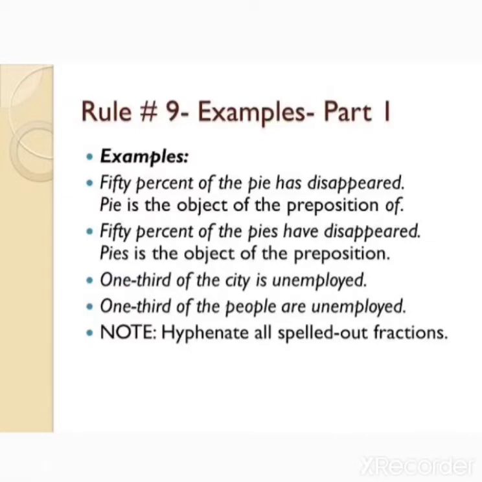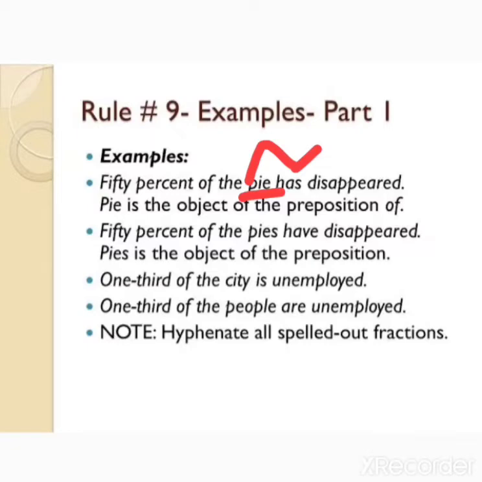Now let us look at the next rule. 50% of the pie has disappeared. I think I have already given this example. The pie here is the subject, so that is why has disappeared.